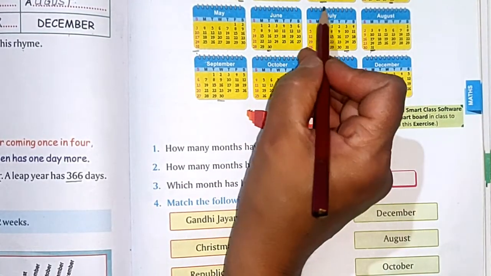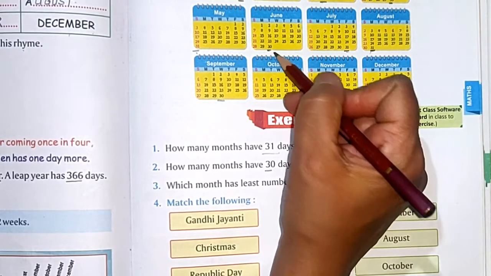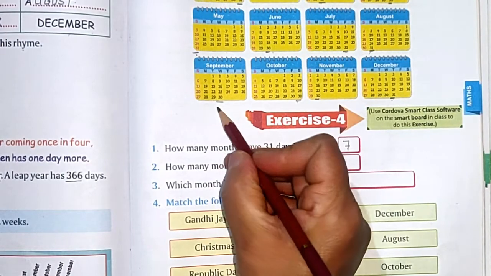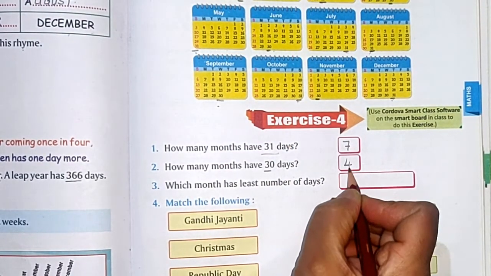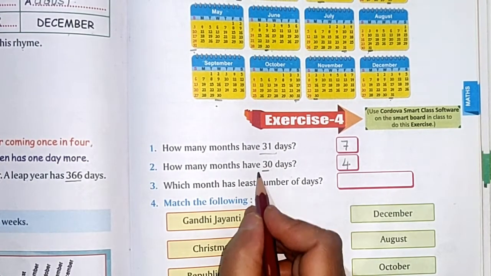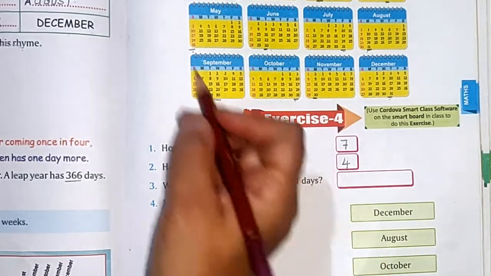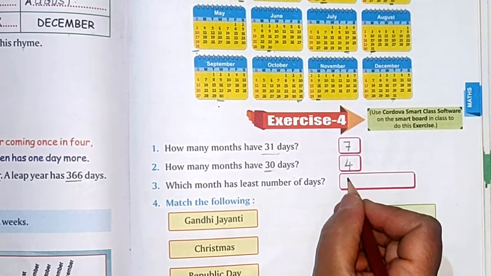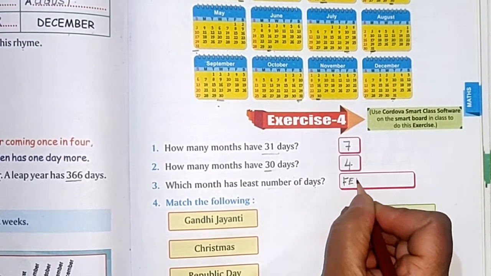Here it is from April 1, 2, here 3, and 4. 4 months are there having 30 days. Which month has least number of days? You know that February is having least number of days. So you can write the name of the month here, February.